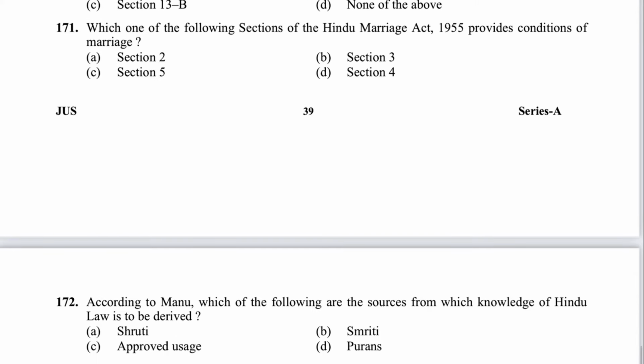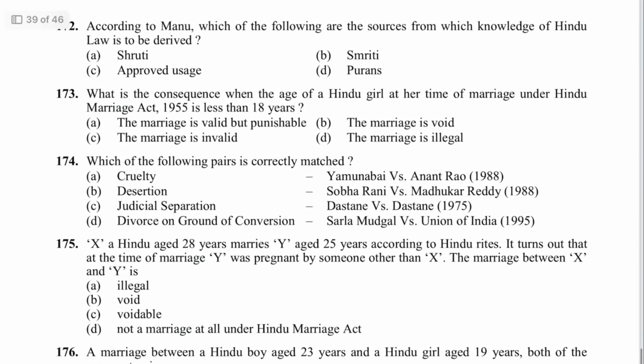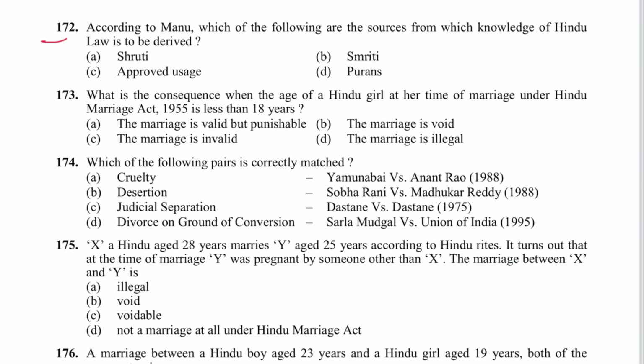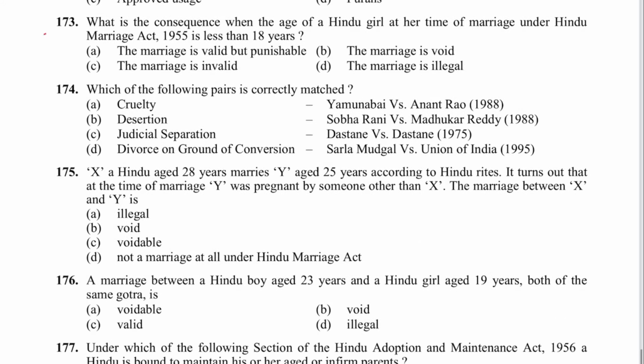Next 171. Which of the following sections of Hindu Marriage Act provides conditions for marriage? That is section 5. C is the answer. Next 172. According to Manu, which of the following are sources from which knowledge of Hindu law is to be derived? That is Smriti. B is the answer. Next 173. What is the consequence when the age of a Hindu girl at the time of marriage is less than 18 years? Marriage is valid but punishable. A is the answer.